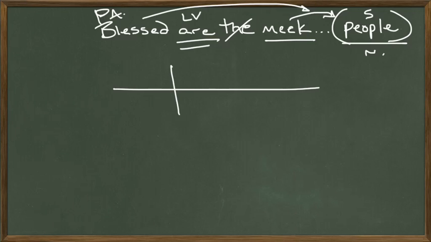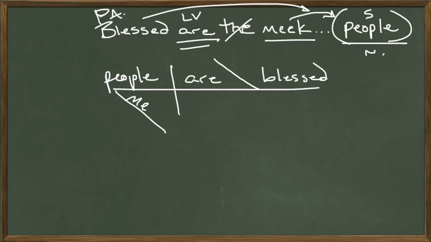Okay? Subject on the subject side. People are. Since we have a predicate adjective, it goes on the main line after a slant. People are blessed. Which people? Meek. Meek people are blessed. The meek people are blessed.